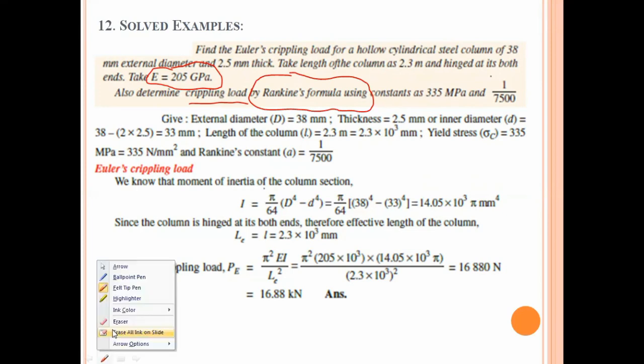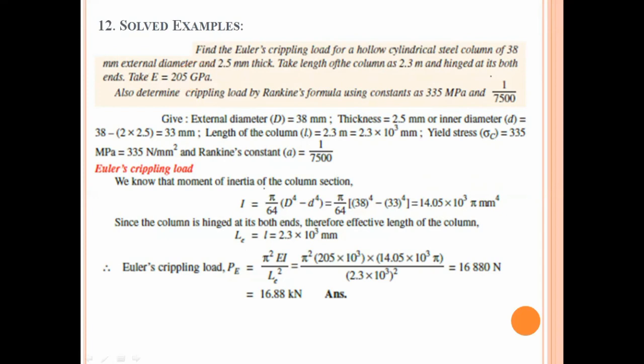So by using that data, let's solve this example.